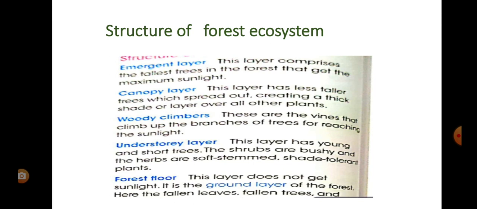And the last is the forest floor. This layer does not get the sunlight properly, and it is called the ground layer of the forest, because in that layer all the fallen leaves, fallen trees, old trees are there, and also microorganisms are present on the forest floor.